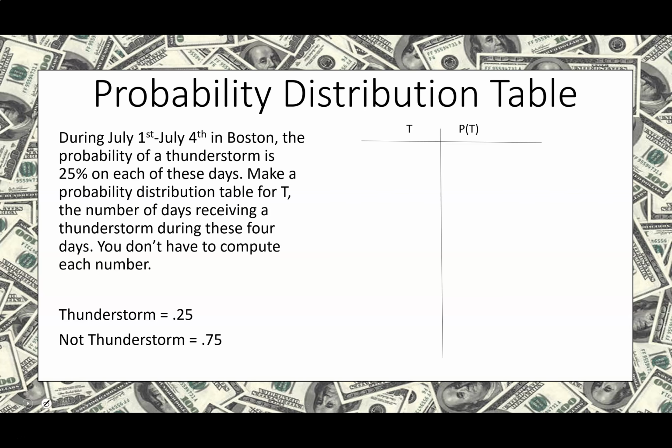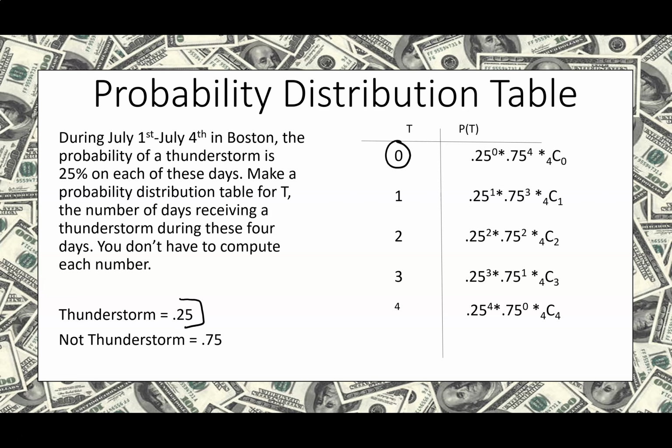All right. Because we're talking about 0 thunderstorm days, I'm going to start with my thunderstorm percentage first. So it should be 0.25 to the 0. And I just want you to check that this is correct first. Okay, 0.25 to the 0. These numbers, the 0, the 1, the 2, the 3, and the 4, should match these right here.